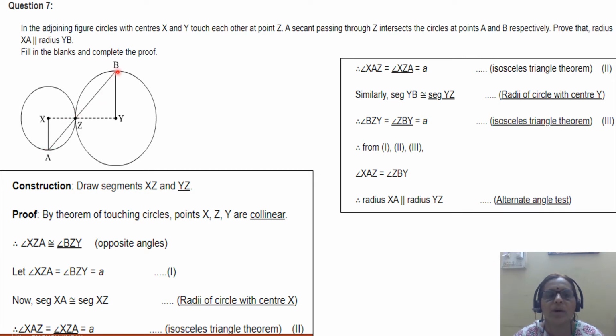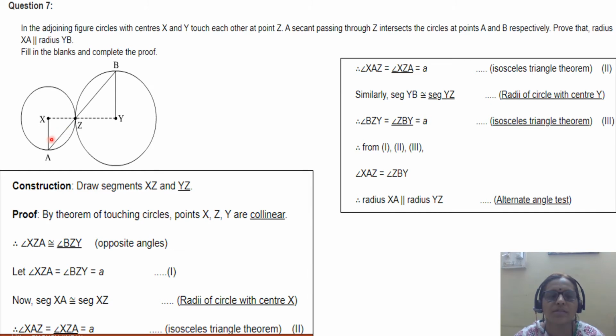Similarly, YB is congruent to segment YZ, radii of the same circle. Angle YBZ is congruent to angle YZB, let it be A degrees. Now this is A degrees, vertically opposite, so this is congruent, and this is also A degrees. But angle XAZ is A degrees, and angle ZBY is also A degrees.